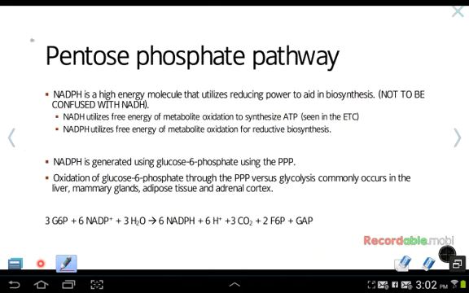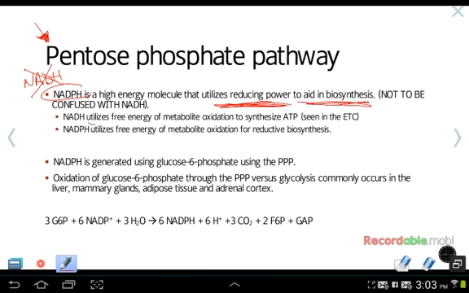So now let's change gears, and we're going to finish up this last section of our chapter, which is the pentose phosphate pathway. The pentose phosphate pathway is used to develop NADPH. So this is not to be confused with NADH. NADPH is a high energy molecule that utilizes reducing power. So this is another one of those reduction-oxidation mediating cofactors for enzymes to aid in biosynthesis.